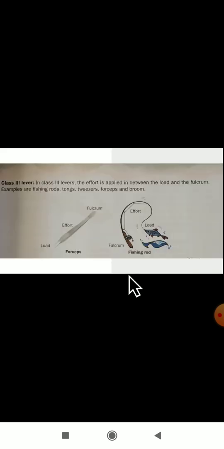Next we will see class 3 lever. In class 3 lever, the effort is applied in between. In the class 1 lever, the fulcrum came in between. In class 2 lever, the load came in the middle, and in class 3 lever, effort came in the middle, in between the load and the fulcrum. Examples are fishing rods, tongs, tweezers, forceps and broom. These are some examples of class 3 lever.